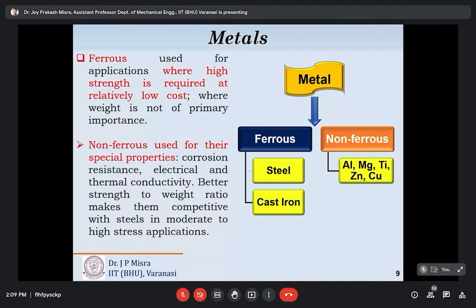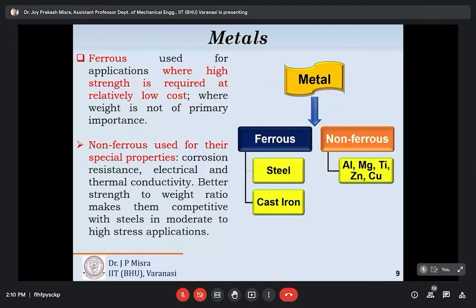Although some of the non-ferrous metals and alloys have a very good strength to weight ratio, they can be used in structural moderate to high stress applications. Another point is that alloying is executed to improve the strength of non-ferrous metals to employ them in structural applications, for example making car bodies or making fly structures.